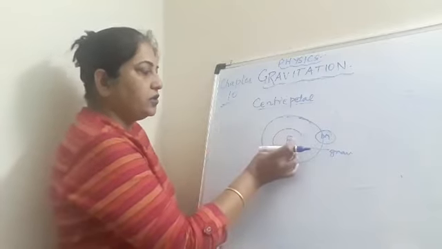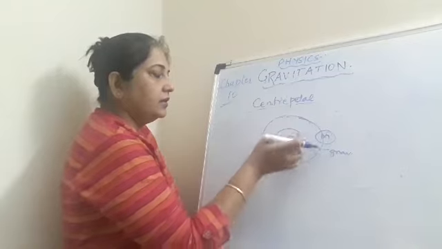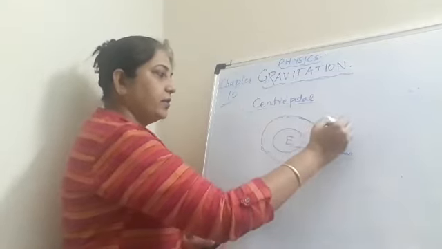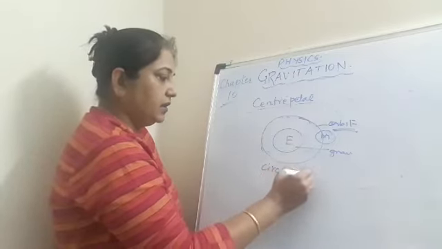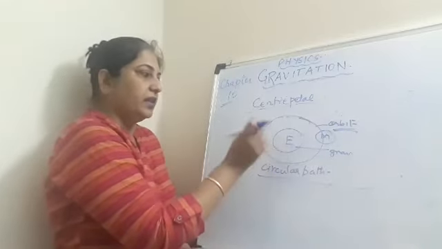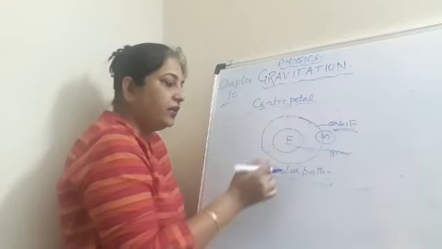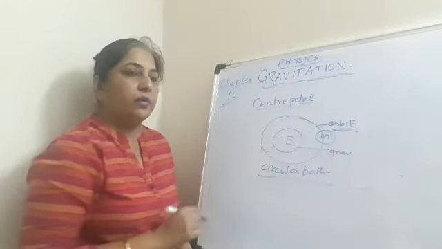The force which is keeping this moon in its orbit, and the motion of the planets as well as the motion of the satellites, are always in which path? In a circular path. Because we know that gravity is present on the earth, this gravitational force provides the necessary centripetal force for the moon to keep it in its orbit.